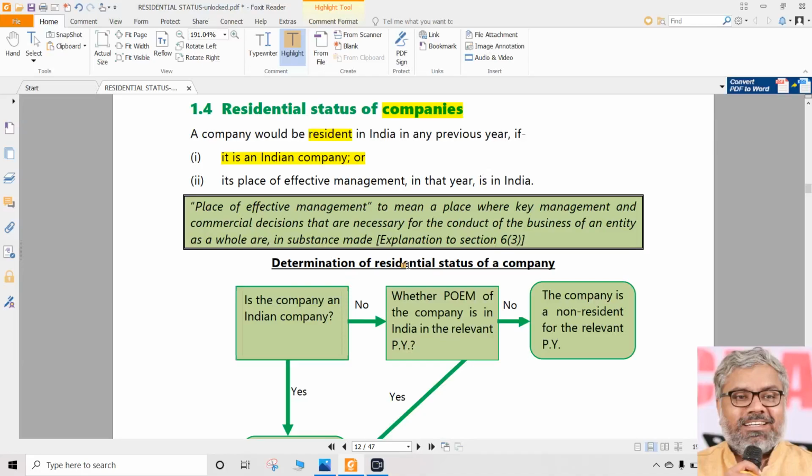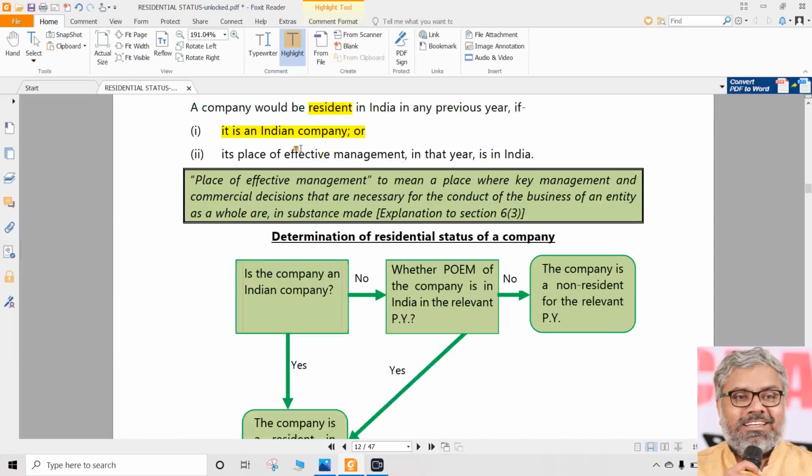Any company which is registered in India according to the Companies Act of 2013, or for that matter any other act for the time being in force, even prior to independence, even prior to 2013, prior to 1976, any company law, whichever the law name it might be, any company registered according to that law is also automatically an Indian company. So all of them are automatically residents in India. There is no problem at all with the residential status of companies as long as it is an Indian company. But the problem comes with what? The company which is not an Indian company.